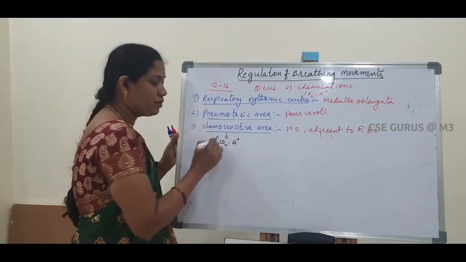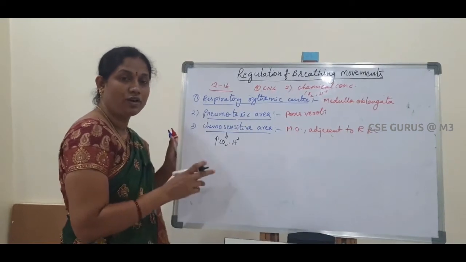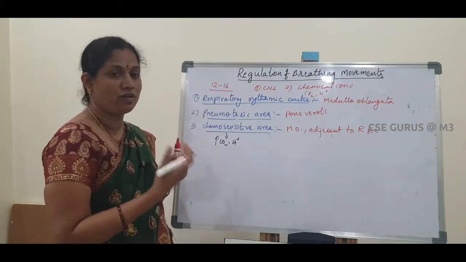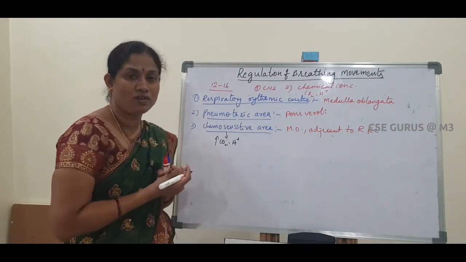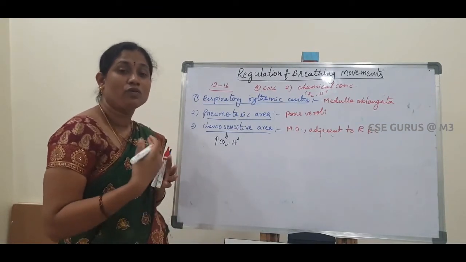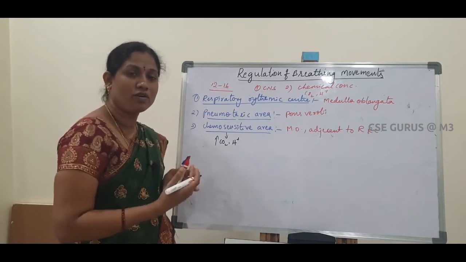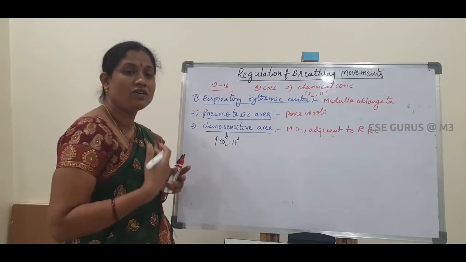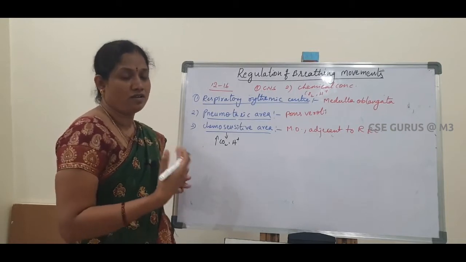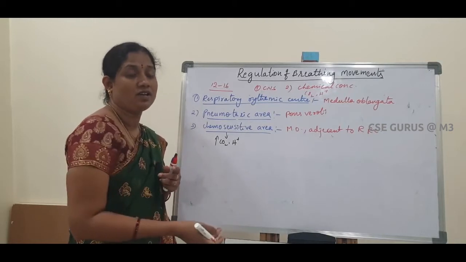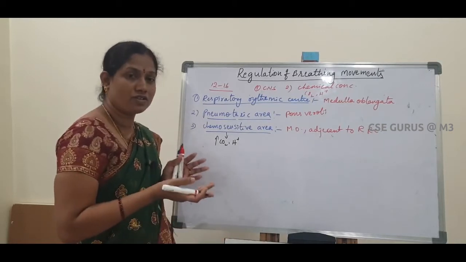Whenever the carbon dioxide levels are increased, for example when we are doing more exercise, what will happen in our body? The body needs more amount of energy. So continuously oxygen is utilized in cellular respiration and carbon dioxide is released, and as a result a lot of energy is produced.